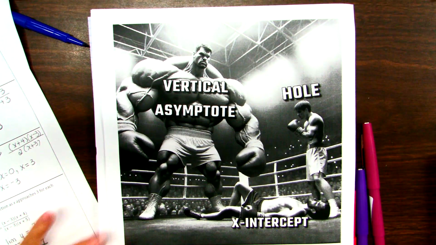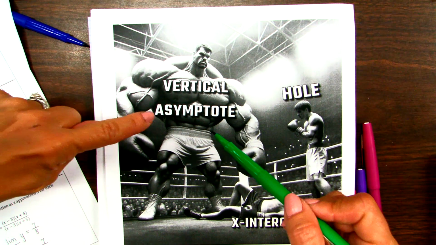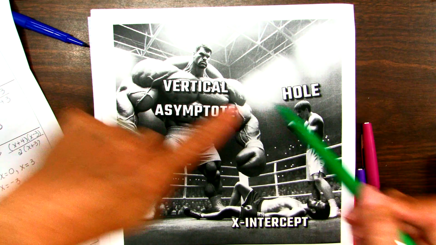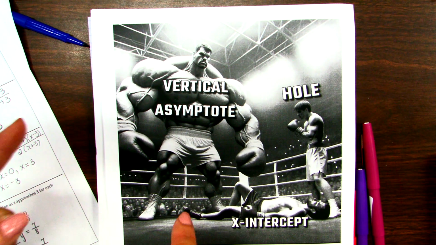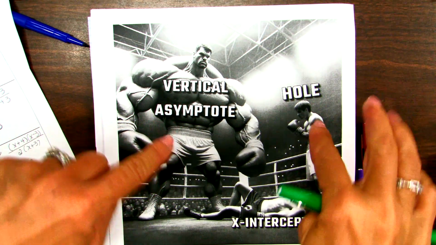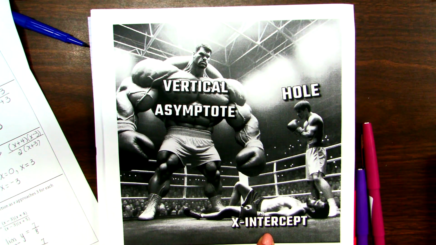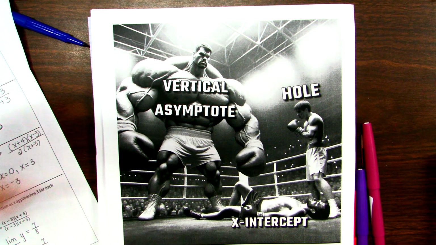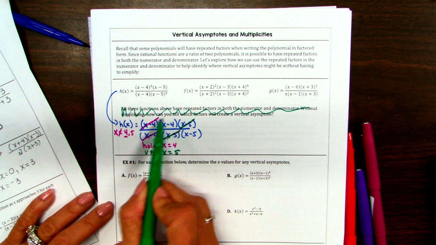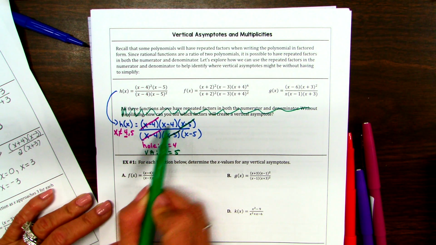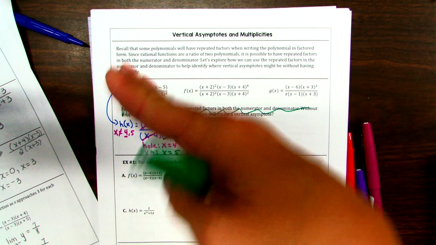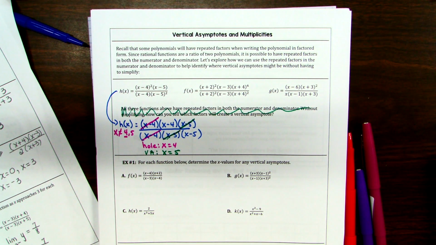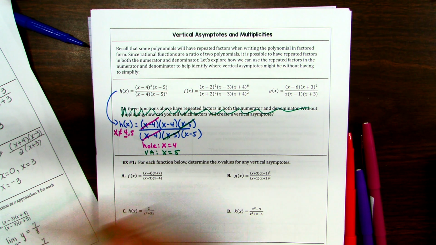So this is a great visual of vertical asymptotes being the boss. Even if you canceled something, if it's in the denominator, the vertical asymptote is the one that overpowers the hole. And both of them overpower the x-intercept. So vertical asymptotes, then holes, then x-intercepts. That's why this x minus 4 is no longer an x-intercept, it's a hole, because we canceled in the denominator. Really, it's all about what's happening in the denominator.